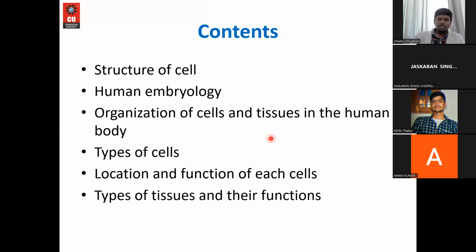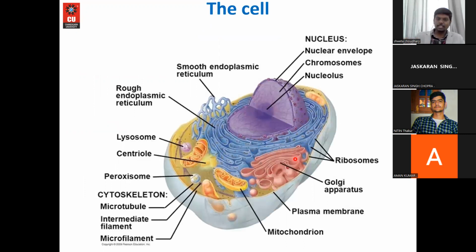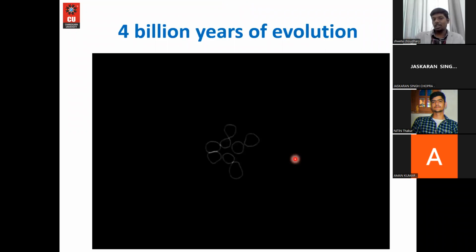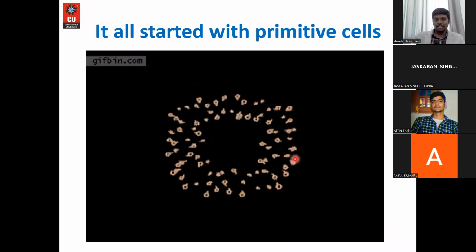Okay, so these are the contents we discussed. We discussed the structure of cell, human embryology, organization of cells and tissues, types of cells, location and function of each cell, and we even discussed the types of tissues and their functions and their locations, right? So this is what we discussed in today's lecture. We discussed all the cells, cellular organelles, and their functions in brief. Then we discussed the importance of cells in the evolution, their beautiful things.